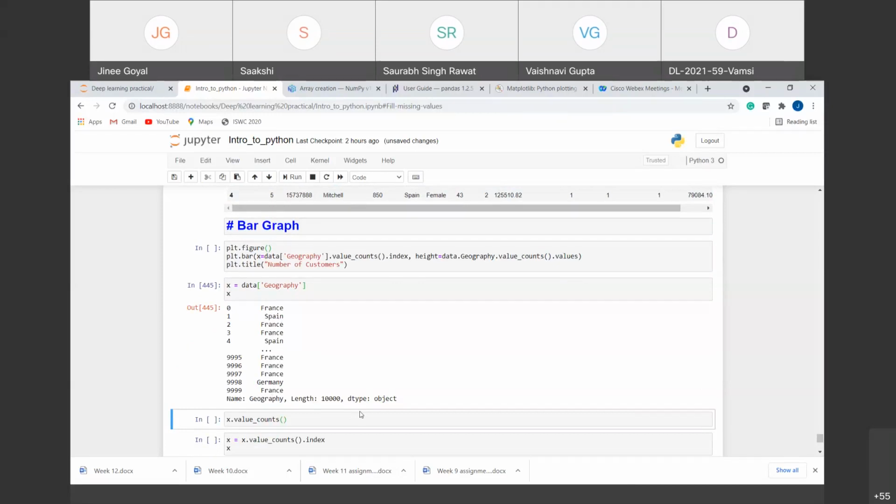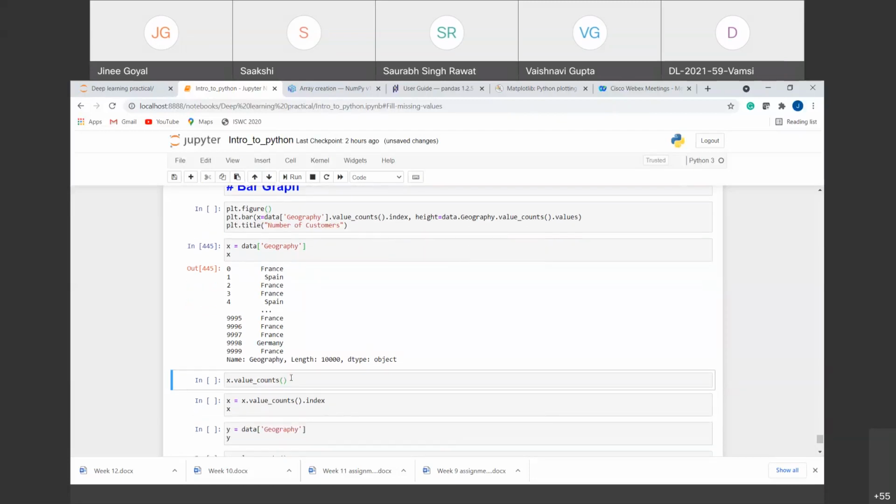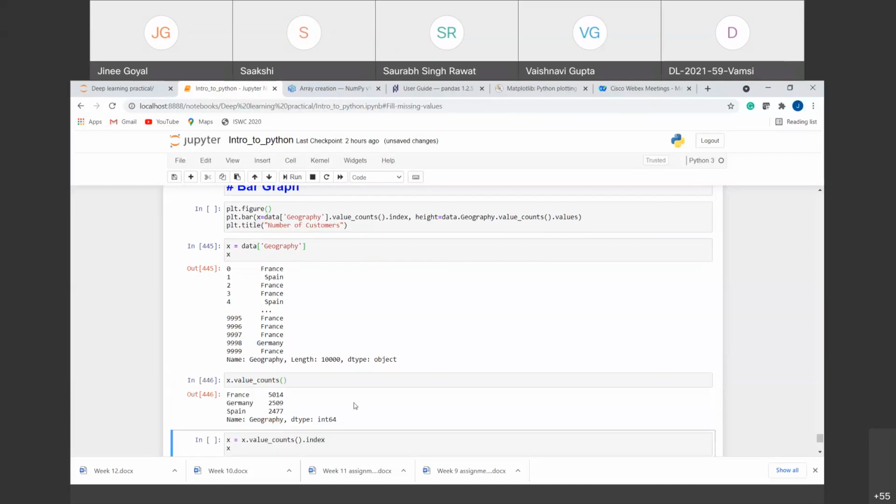So for that, I told you the value counts function, right? That was giving us the number of times Chandigarh is coming, right? The number of times Punjab is coming. That was like, for example, counting the number of customers, right? So we are using that function here, value counts. So what value counts gives us is, there are 5,014 customers from France, 2,509 customers from Germany, and 2,477 customers from Spain. We have got the value count for that, right?